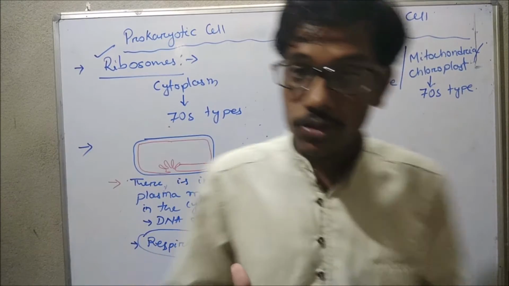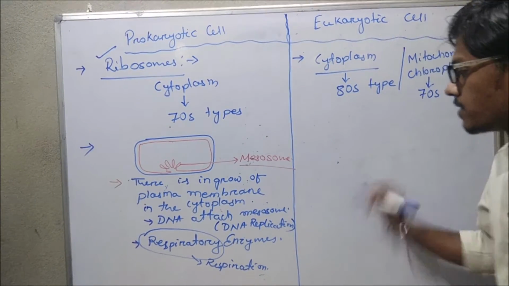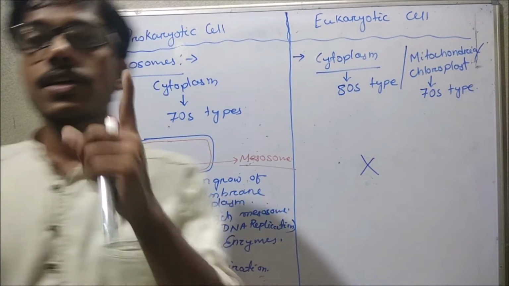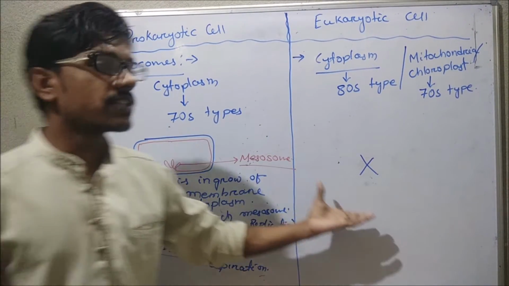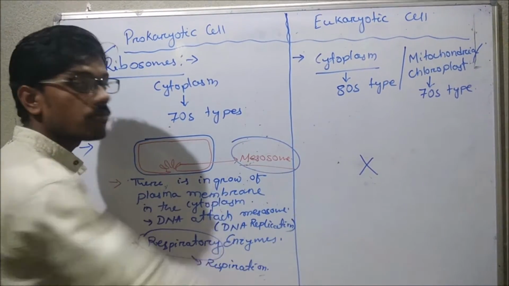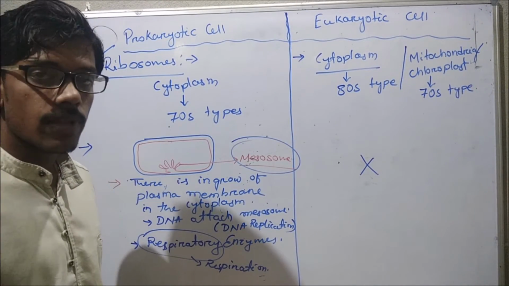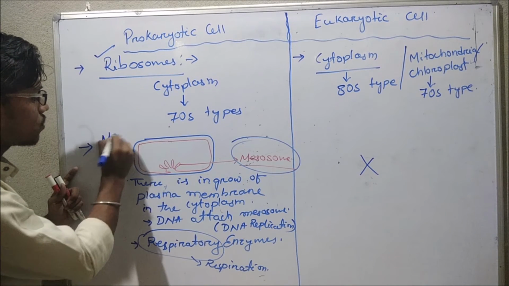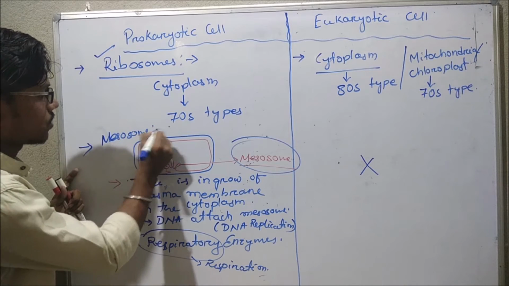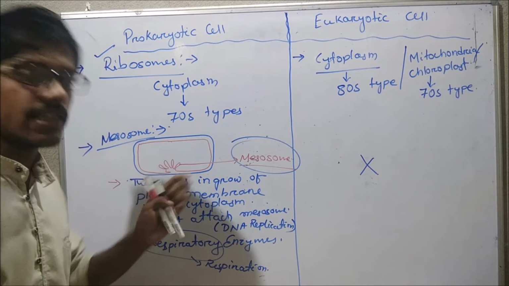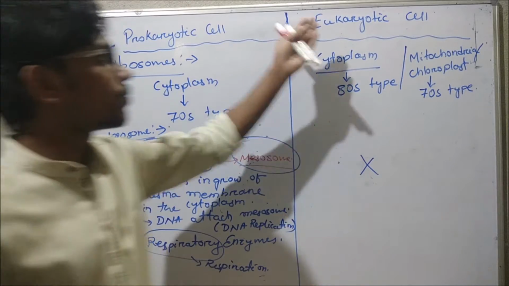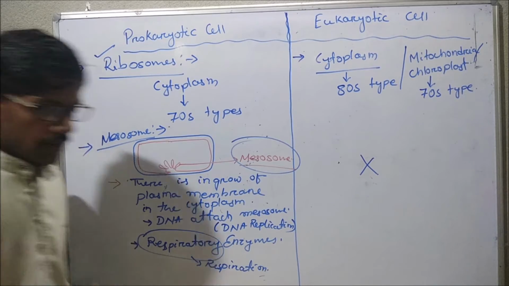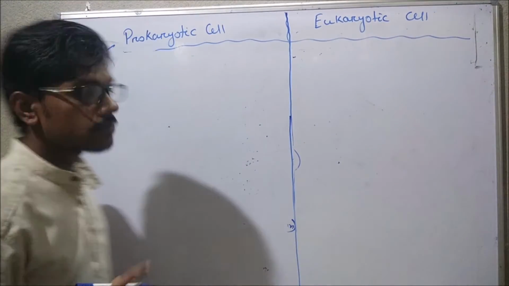This is with respect to mesosome, but in the eukaryotic cell this type of inward ingrowth projection of plasma membrane is absent. That means in the eukaryotic cell there is absence of mesosomes. In the prokaryotic cell there is presence of mesosome, but in the eukaryotic cell there is absence of mesosomes. Okay, let's discuss other differences.